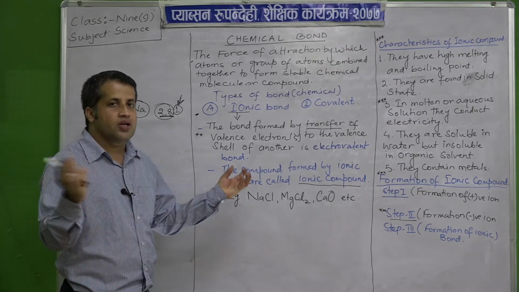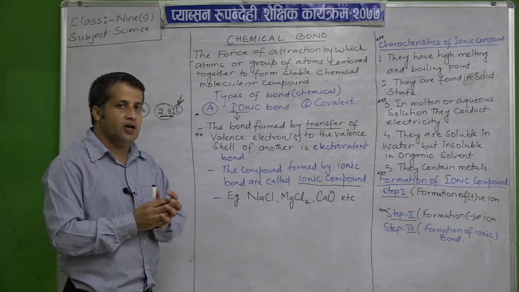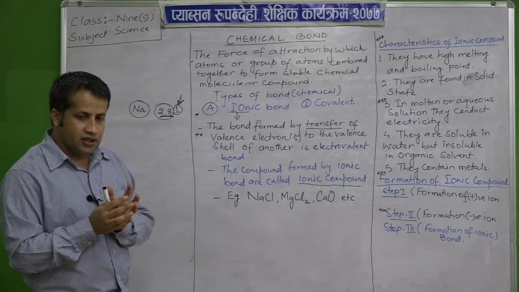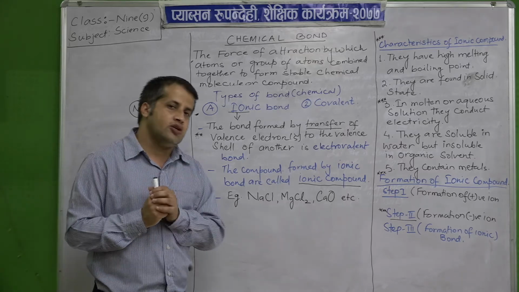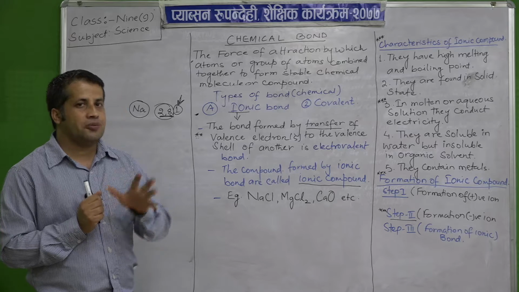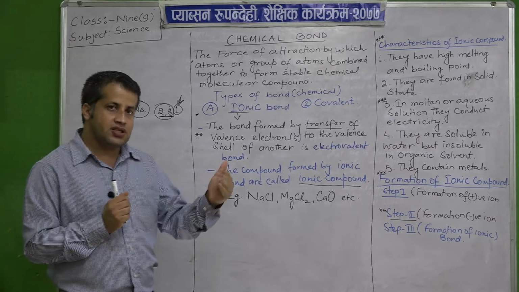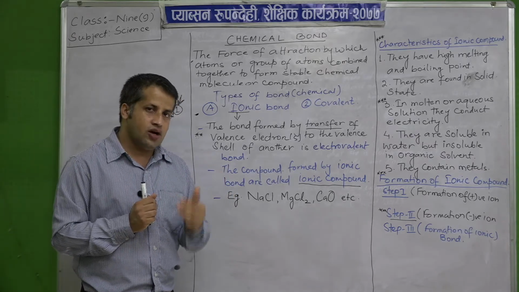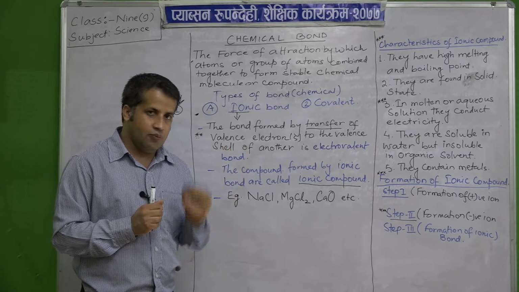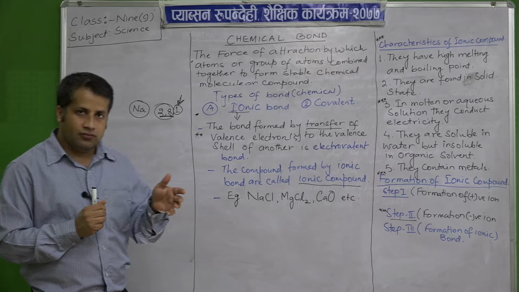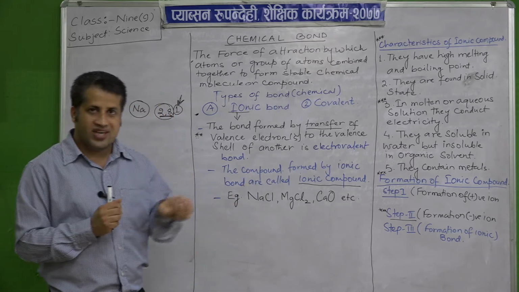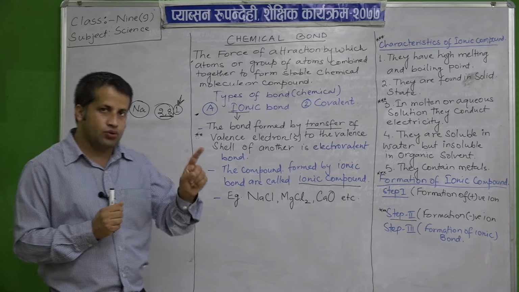So there is mutual transfer of electrons between the elements to form a compound. Last time we discussed that in an ionic compound there is involvement of a metal and a non-metal. Metals means elements having valence electrons 1, 2 and 3, like aluminum, magnesium, lithium.